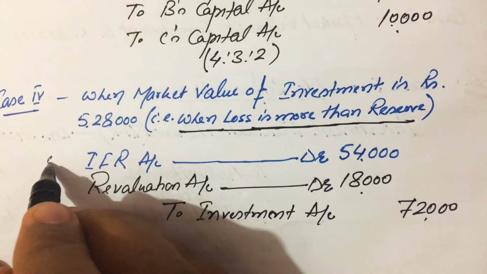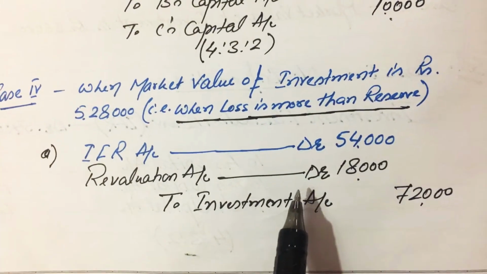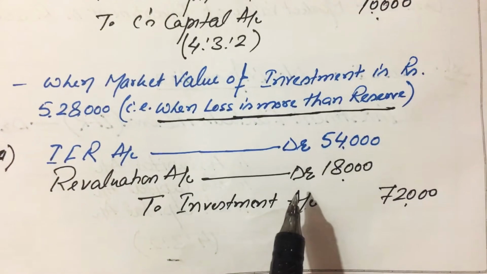Now the balance of revaluation account is closed by transferring it to old partners' capital accounts in their old ratio.